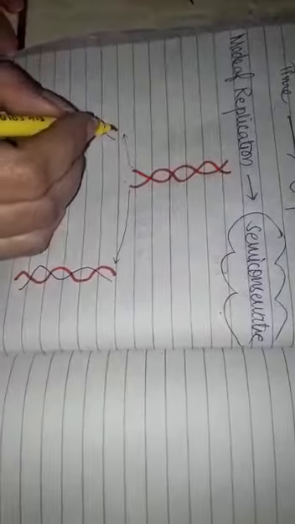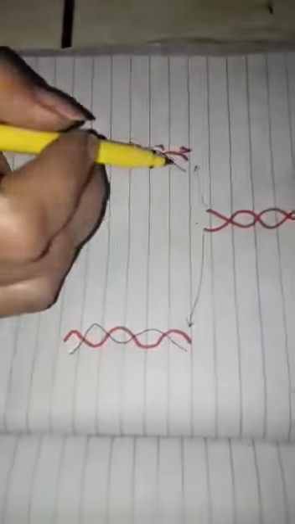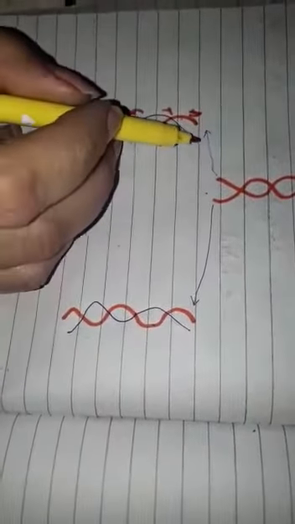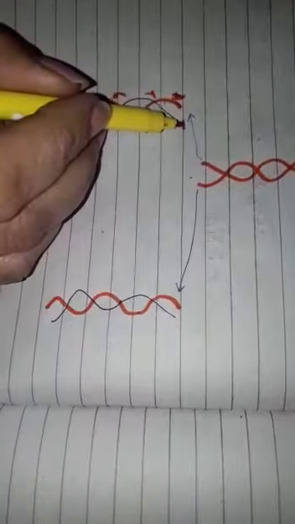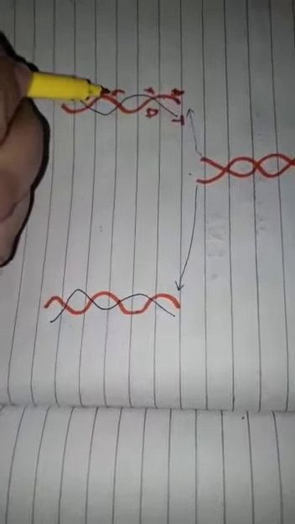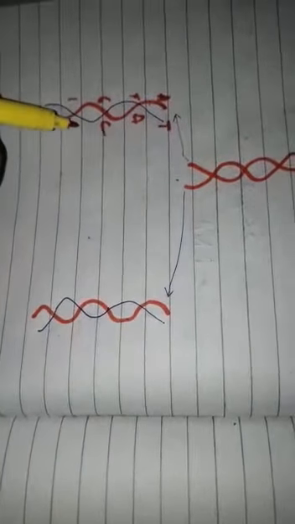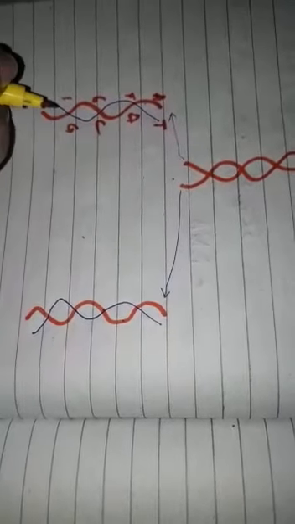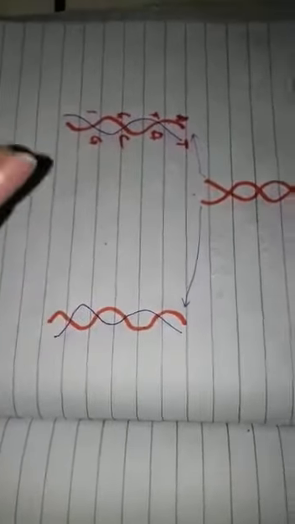And this one strand, it has the base pairing, that is say A, T, G, C. The new strand will be formed by complementary base pairing. Here it was A, here will be T, T will pair up with A, G will pair up with C, and C with G. We will discuss the process of replication tomorrow. Today we are discussing the semi-conservative mode of replication.